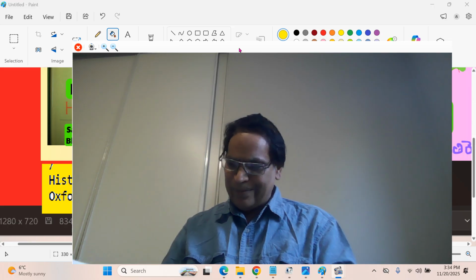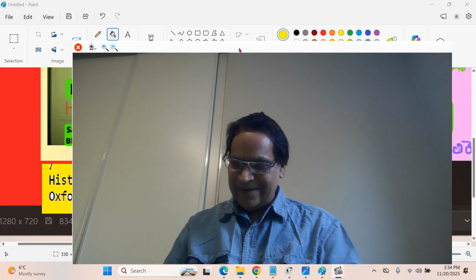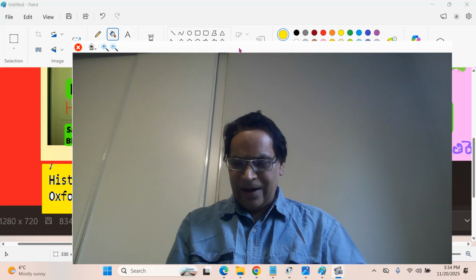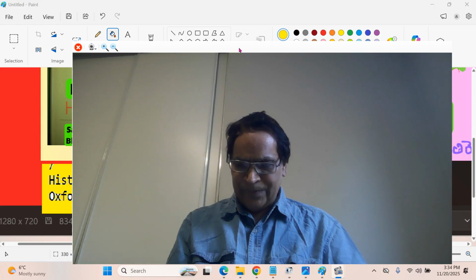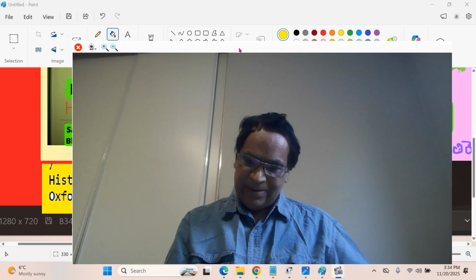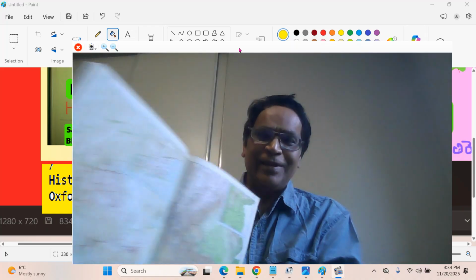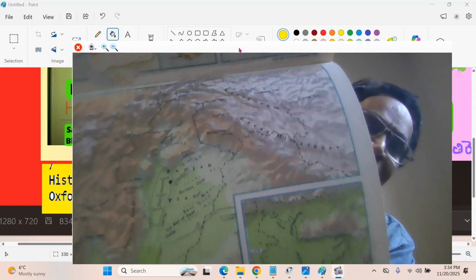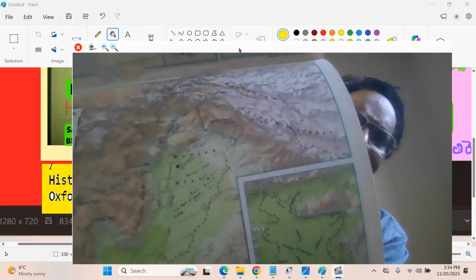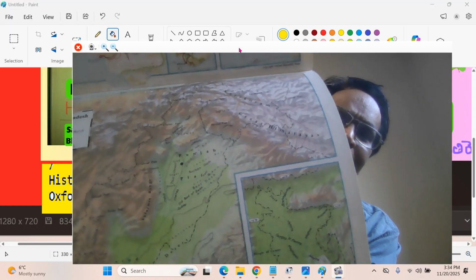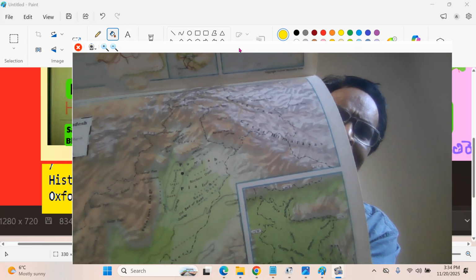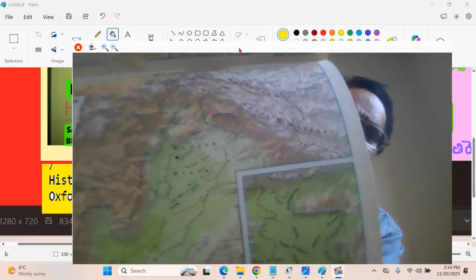I'm trying to show the bars here, the bar regions, and I'm not sure whether I have it. Yeah, here in this region. And that's what I'm trying to impress upon you. Based upon this, when I start reading about the bars, Gondal Bar and so on, bars are essentially between the Doabs. A Doab is between two rivers, an interfluve. The bar is the upland region, historically less settled, with less population.